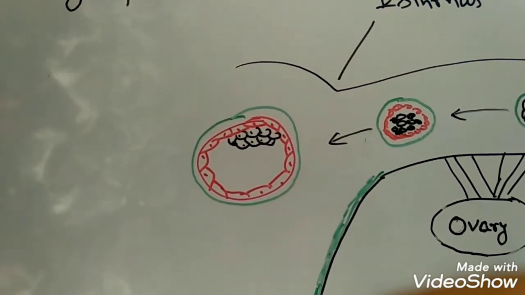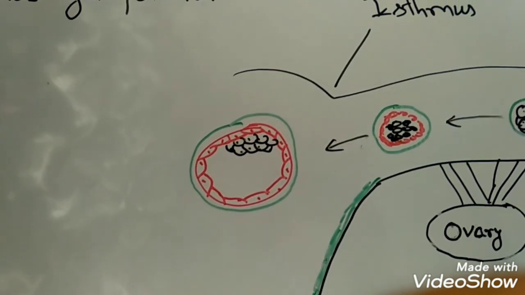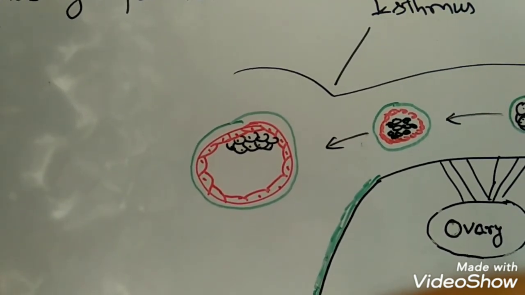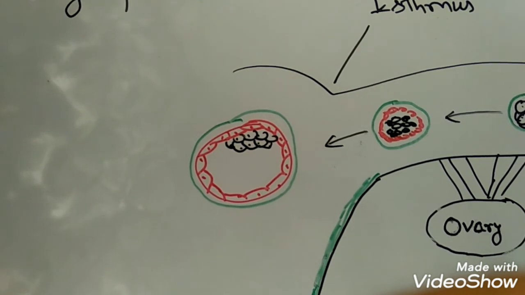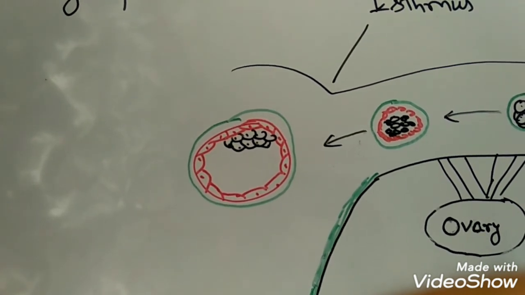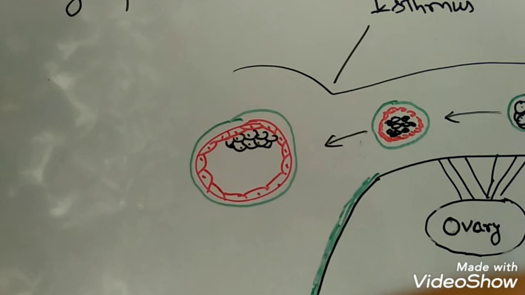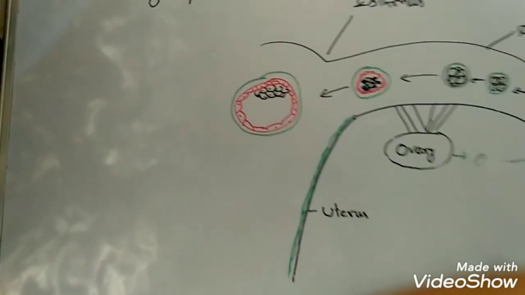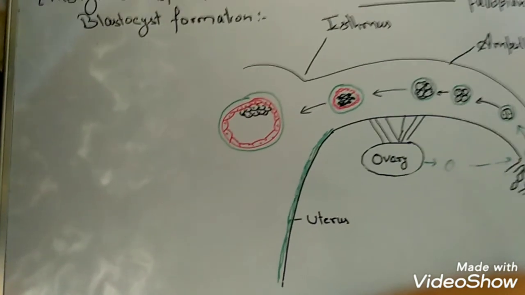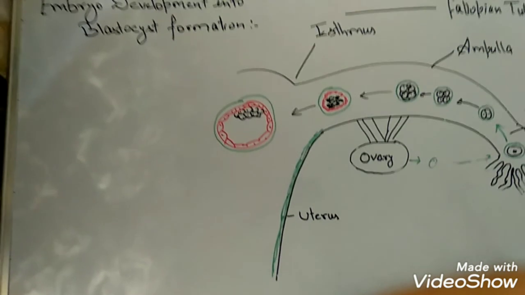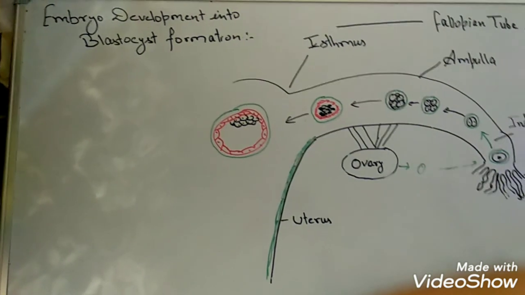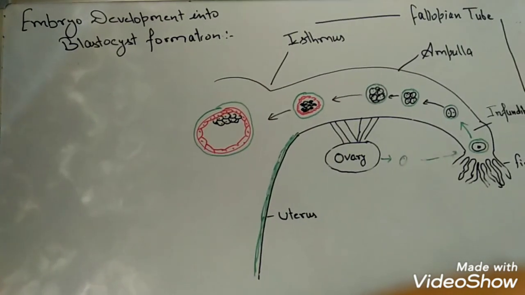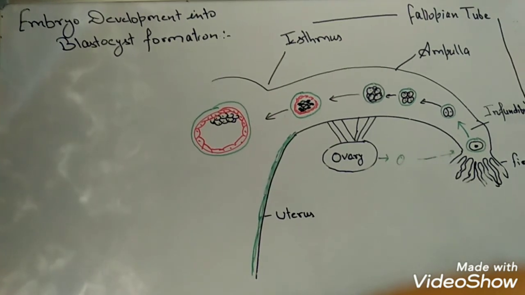Now the cells keep on secreting fluid which gets accumulated near the inner cell mass and pushes it toward one pole, which is always the animal pole. And these cells become confined as a knob-like structure. The structure so formed is now called a blastocyst. Blastocyst is the structure which gets attached to the uterus.